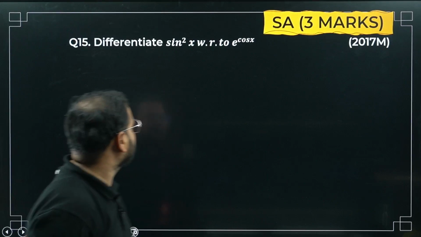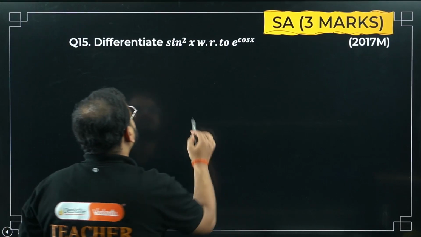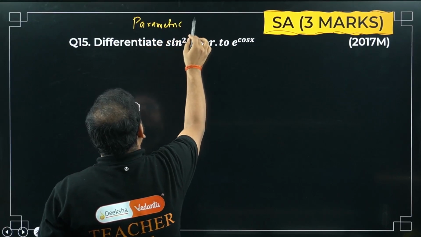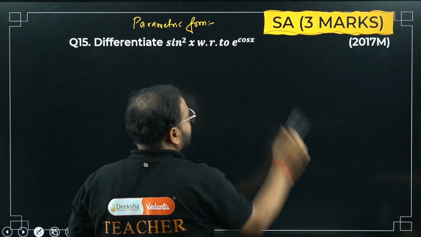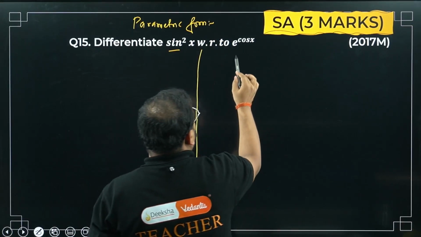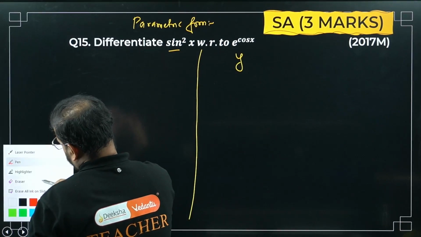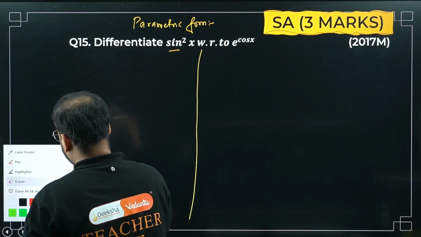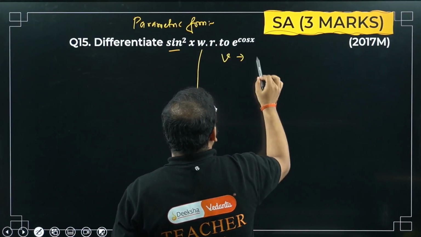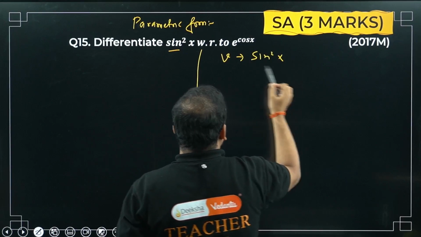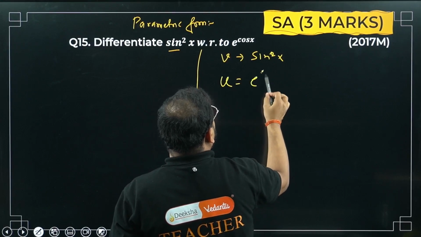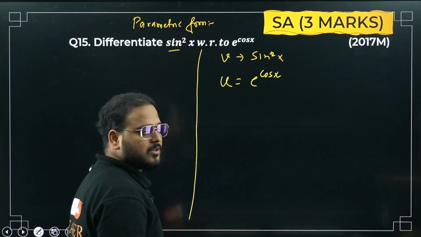Great. Moving on to question number 15. What is this? Parametric form, right? How will you solve it? If I take this function to be, let's say, v equals sine square of x, and I take this function to be u equals e power cos x. E power cos x. So what are we looking for?